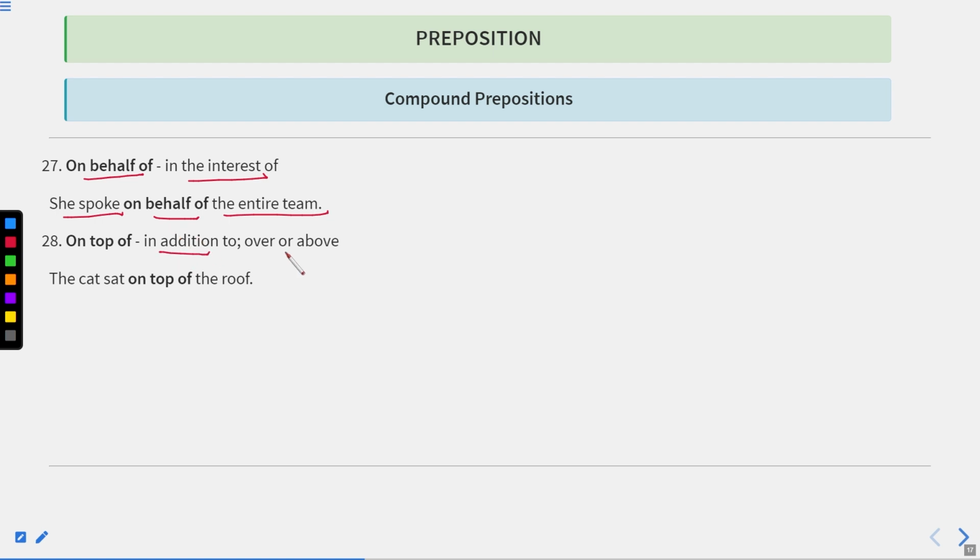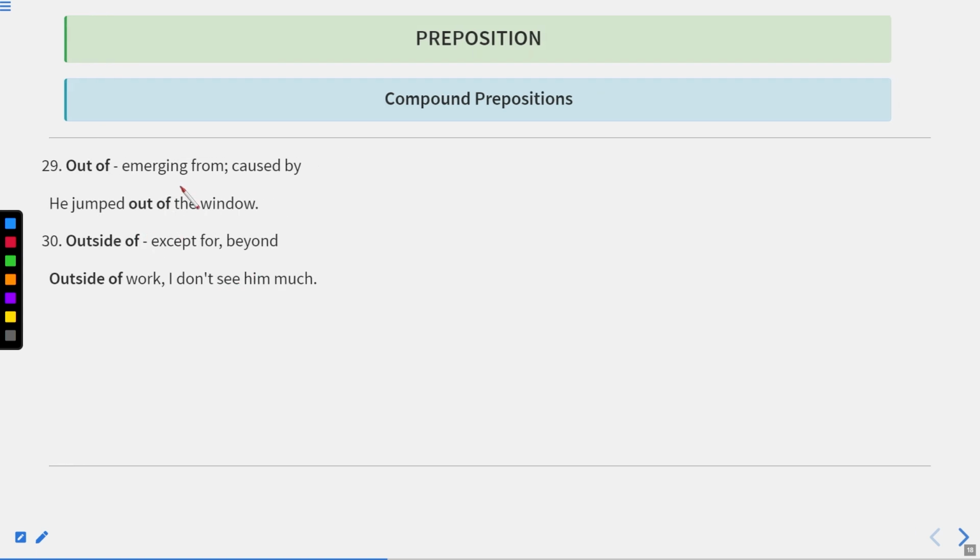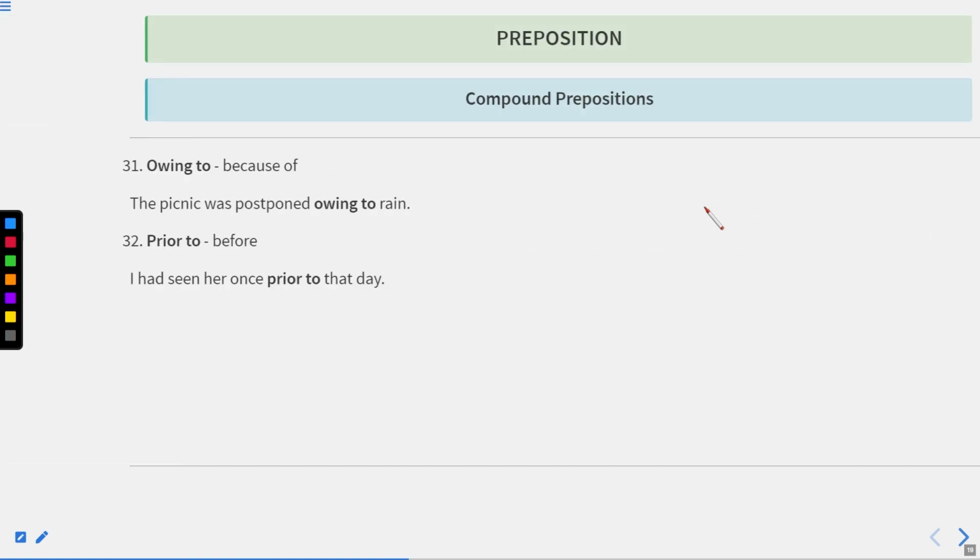On the top of, in addition to, over and above. The cat sat on the top of the roof. Next one is out of, means emerging from or caused by. He jumped out of the window. For example, there is a window and he jumped out of that. It means when someone is emerging out, because on the other side of the window. Outside of means except for or beyond. Outside of work, I don't see him much.